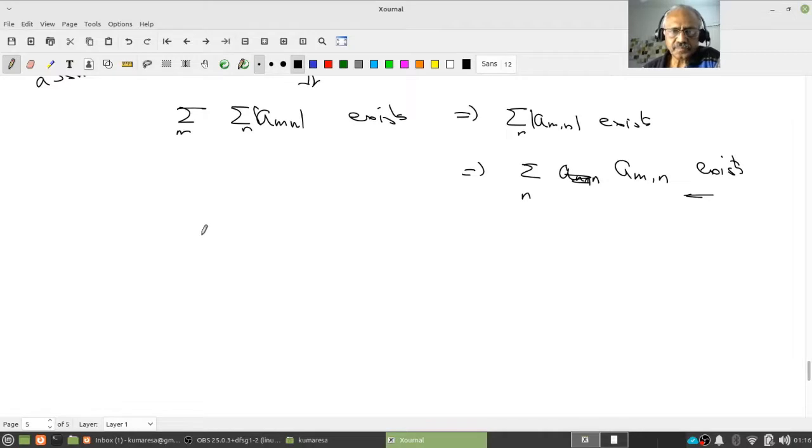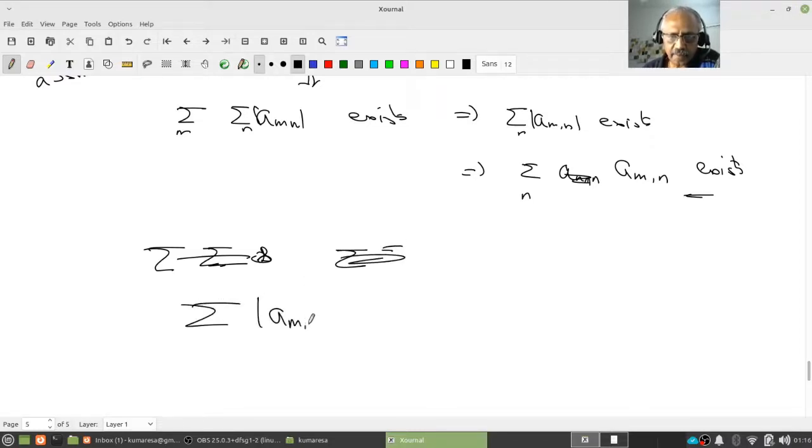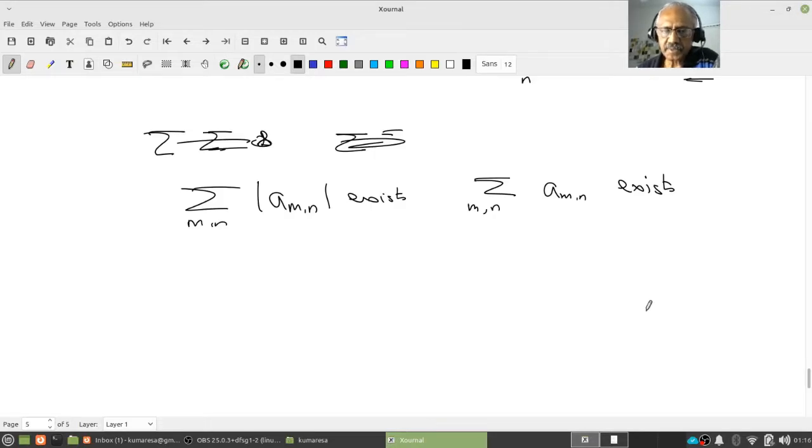Now let's look at this. What do I want to say? I am going to show that, since this exists, this implies this exists, because if the double series is absolutely convergent, then it is convergent.